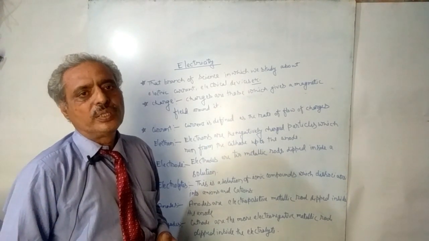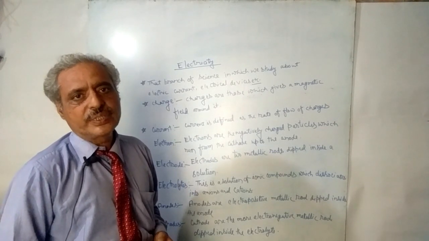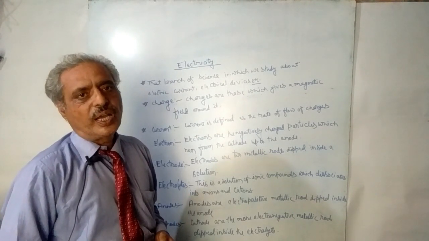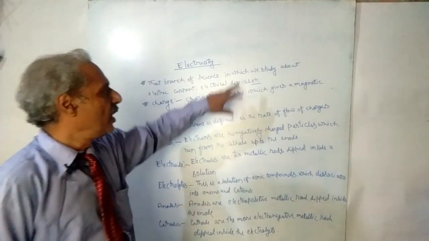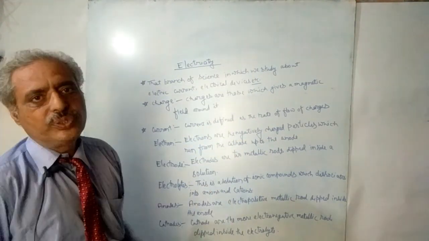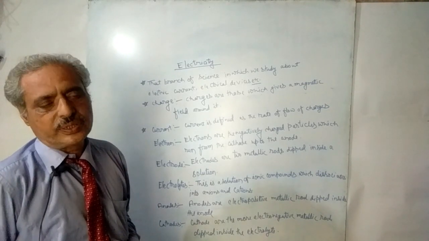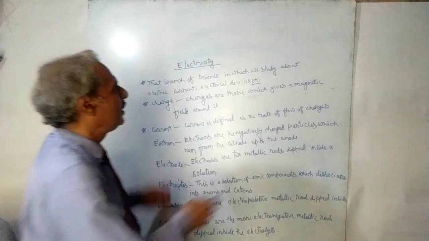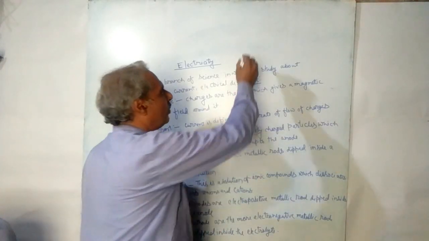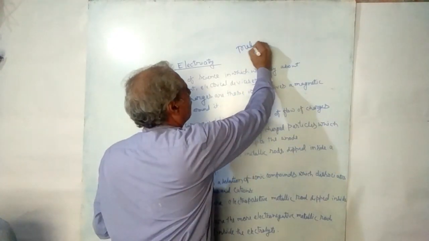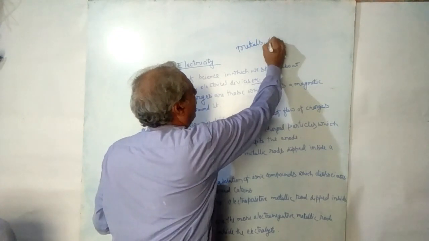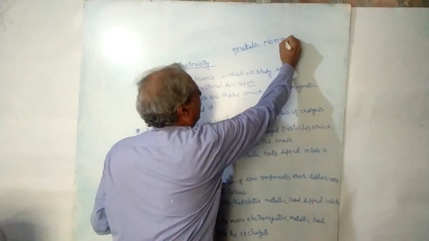We know about 118 elements are already discovered now, and all these elements are divided into three parts: metals, non-metals, and metalloids.